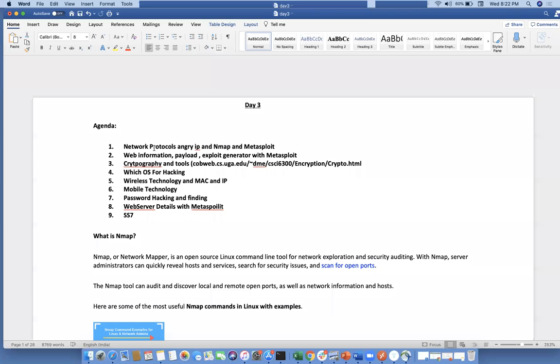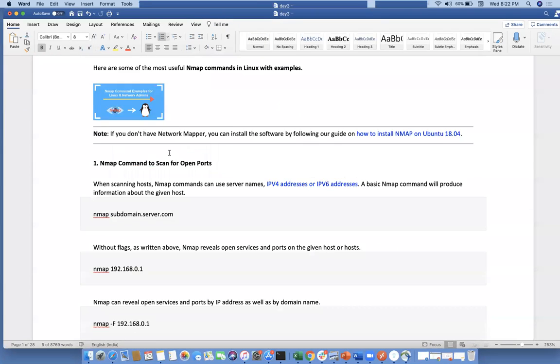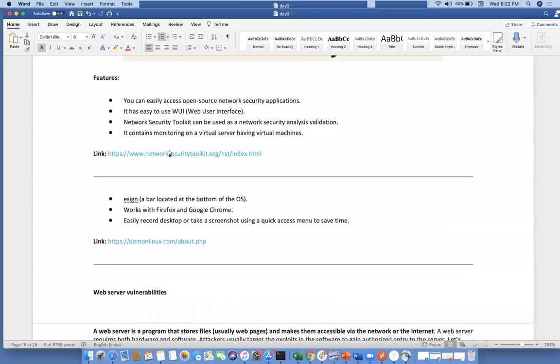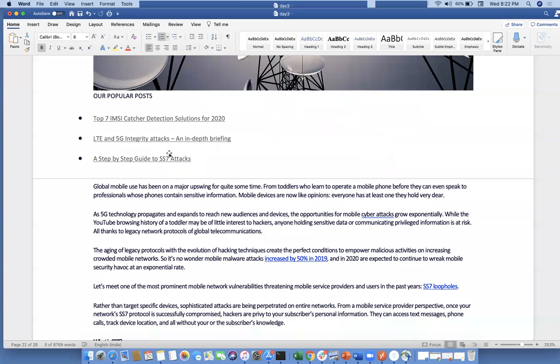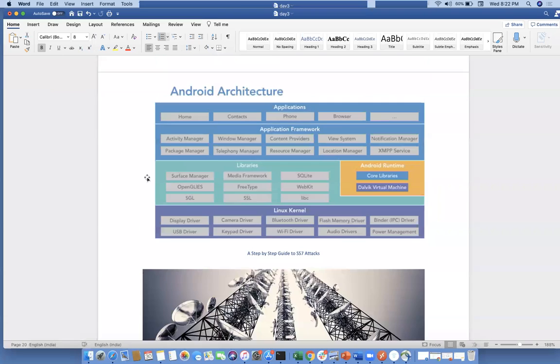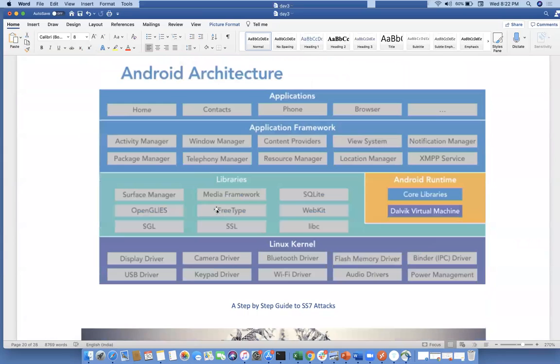Now, wireless technologies and mobile technologies I want to talk about. Before going to wireless technologies, I want to talk about mobile technologies. See, we have Android phones and iOS phones, right? Mobile technology and wireless technology have a common point.